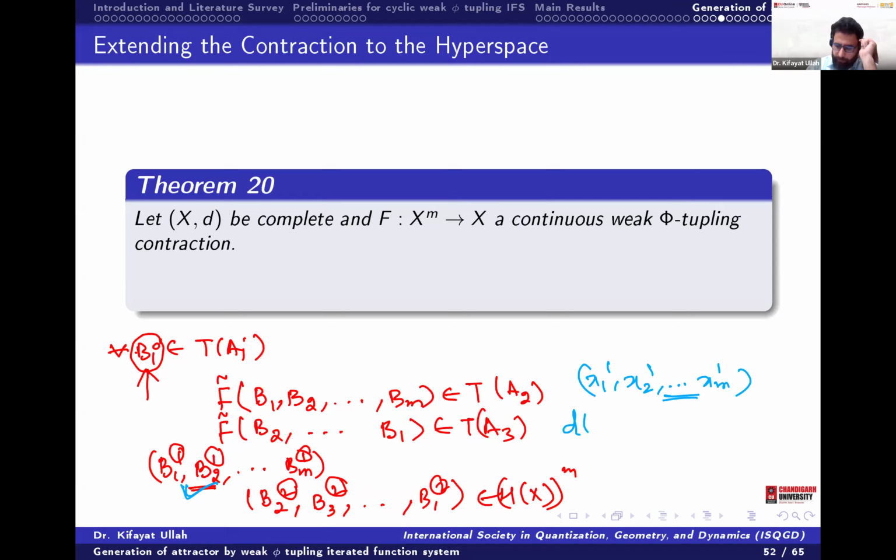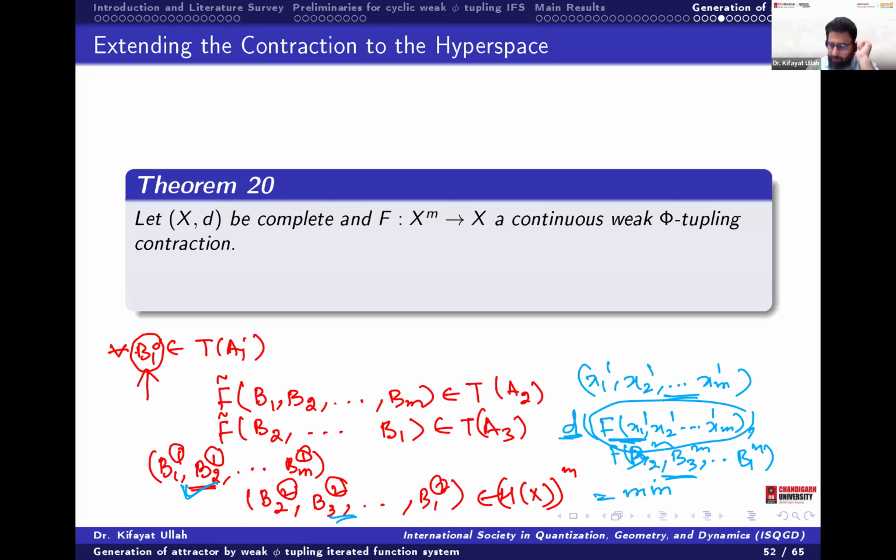Then the distance from f of x1, x2, xm, keeping the superscript same, to the set f of b2, b3, b1. This is actually the distance from a point to a set, that will be the minimum of the distances from the points, and we are showing this at the end.